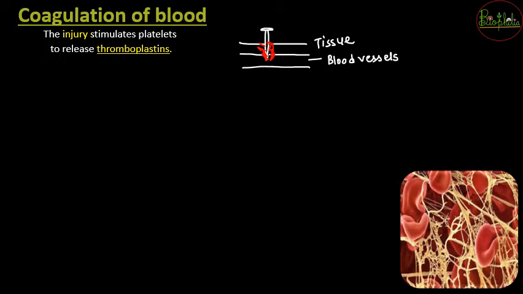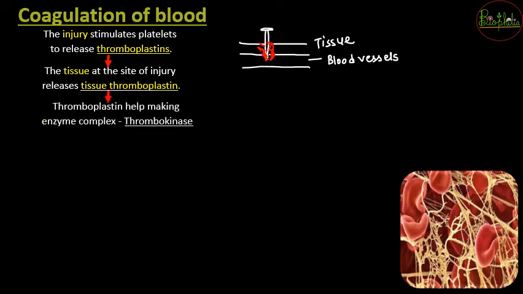Once thromboplastin has been released by the injury site, even the tissues surrounding the site of injury are going to release extra tissue thromboplastin. All this thromboplastin released into your blood is going to help in the formation of an enzyme complex. This enzyme complex, named thrombokinase, is going to help in the cascading effect of further events.